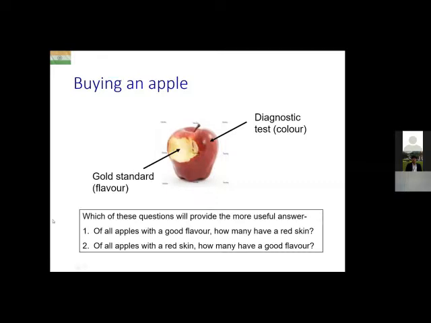So the top question is actually sensitivity. That means amongst those who are gold standard positive, how many are test positive? That is sensitivity. The second is positive predictive value. That means of all those who have a test positive, that means the red skin, what proportion will turn out to be gold standard positive? So that is positive predictive value. So you've understood that when you have to take a decision, it is the positive or negative predictive value, which is more useful than sensitivity and specificity.